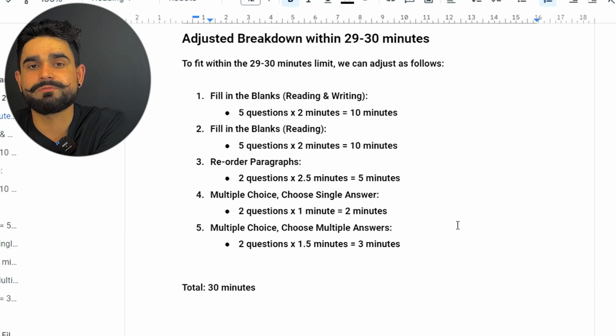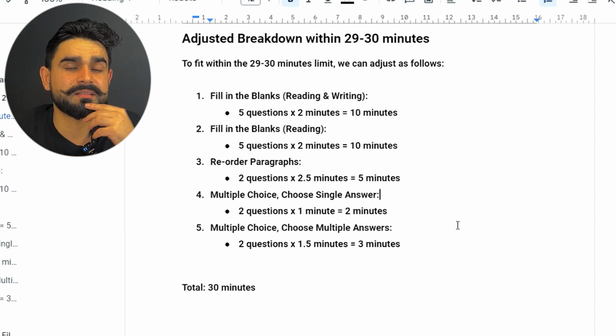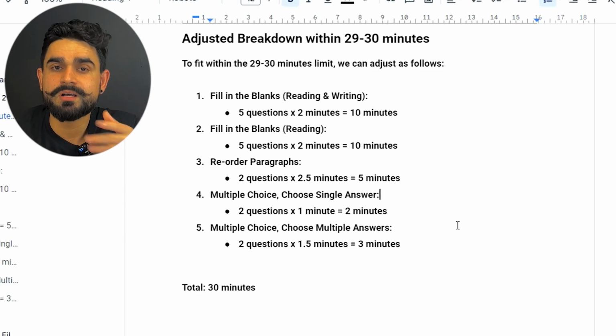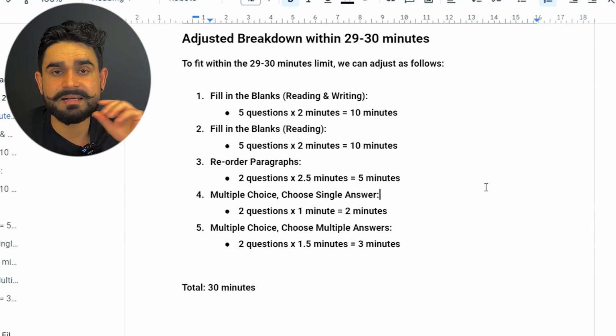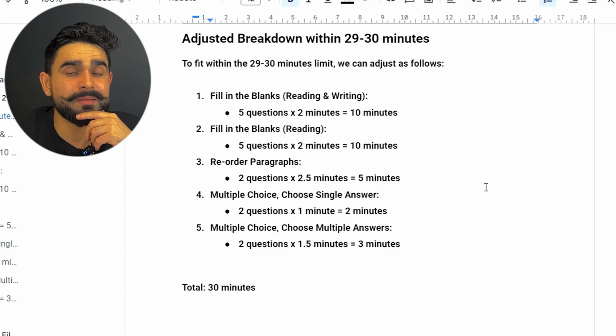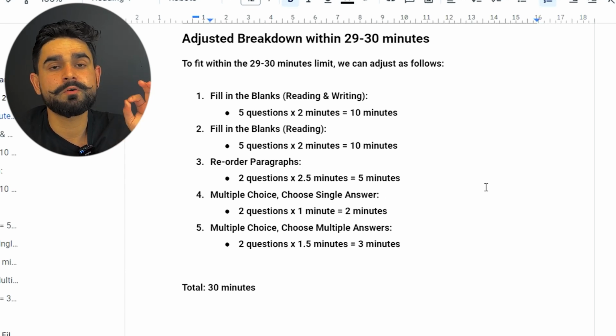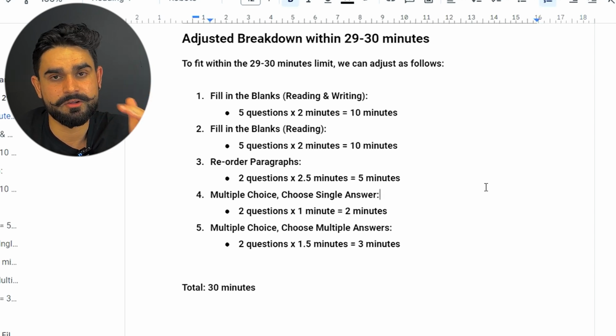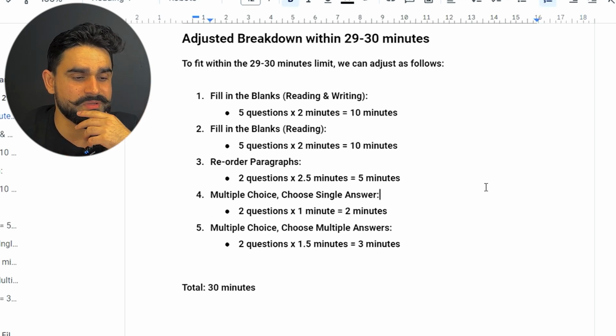You time yourself 2 minutes. Are you able to do that in your 2 minutes? All right, you need to ask yourself. So that's the time management, guys. That's how you can manage your time. You can put more focus on your reading and writing fill in the blanks, your reading fill in the blanks, and after that your reorder. Then the other 2 are not that important.